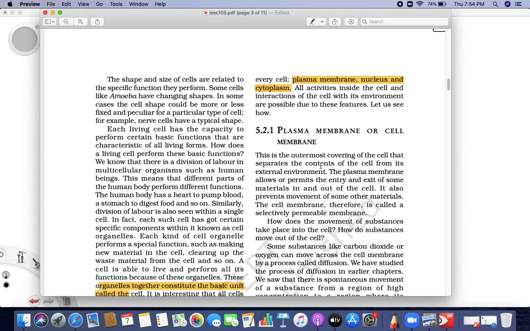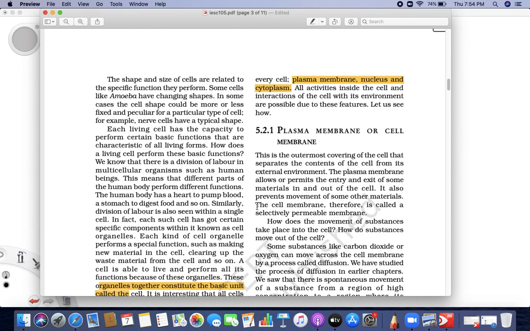Skin is also made up of many layers. Like that, the cell is surrounded by a membrane, a wall that is called the plasma membrane. Now, the interesting thing is what? The plasma membrane also has the capacity that it allows certain things only to go inside or to come out. Not everything can go inside or come out. So the plasma membrane is a selectively permeable membrane.